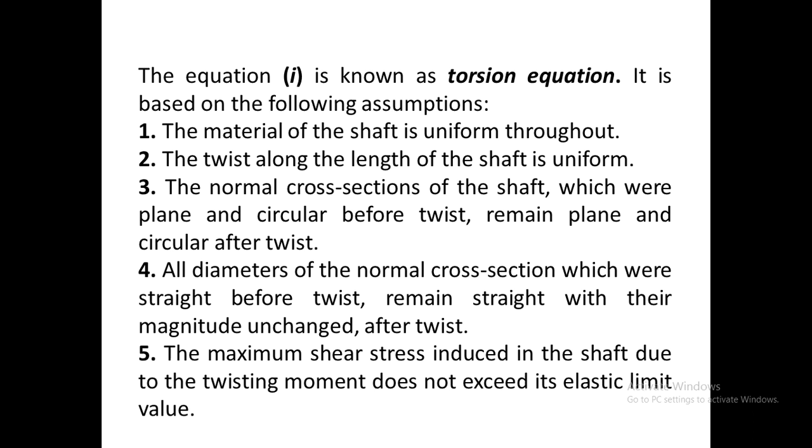These are some of the assumptions considered while deriving the torsional equation. The first assumption is that the material of the shaft is uniform throughout. The twist along the length is uniform. The normal cross sections before and after the twist remain the same. All the diameters of the normal cross section which were straight before twist remain straight with their magnitude unchanged after twist. The maximum shear stress induced in the shaft due to the twisting moment does not exceed its elastic limit value.